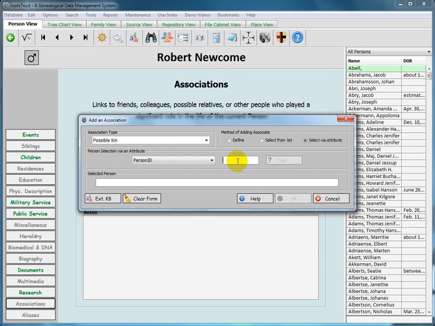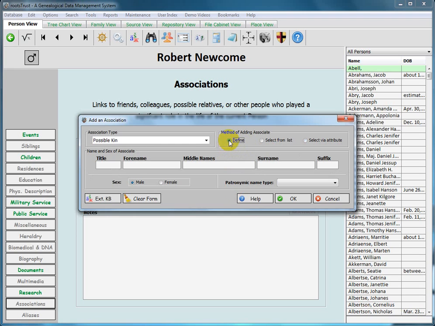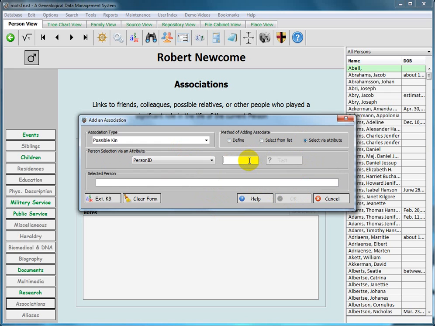If I could do this if I knew his person ID, and I do. If he weren't in my database, I could simply enter him at this time by clicking on the Define radio button and entering the name pieces into this form, and selecting and clicking OK. Then he would be entered into the database, and the association would be established between him and Robert Newcomb. But I'm going to select him via his person ID, which is 2926.